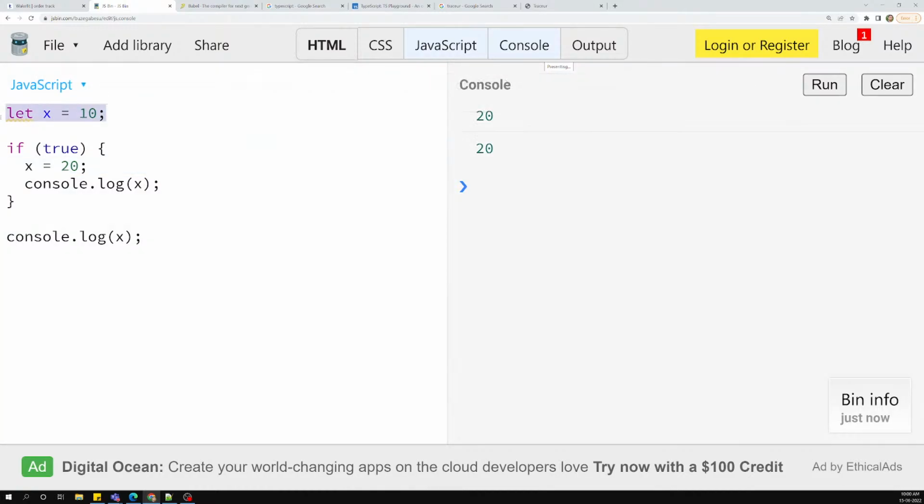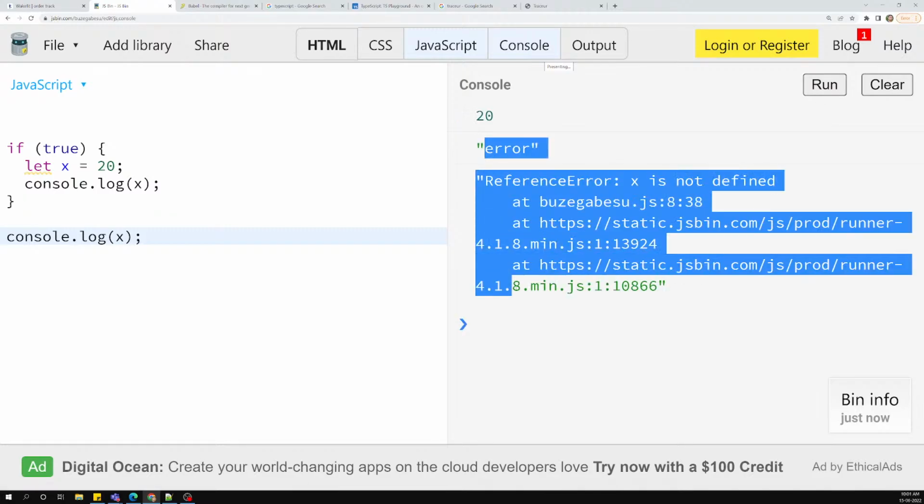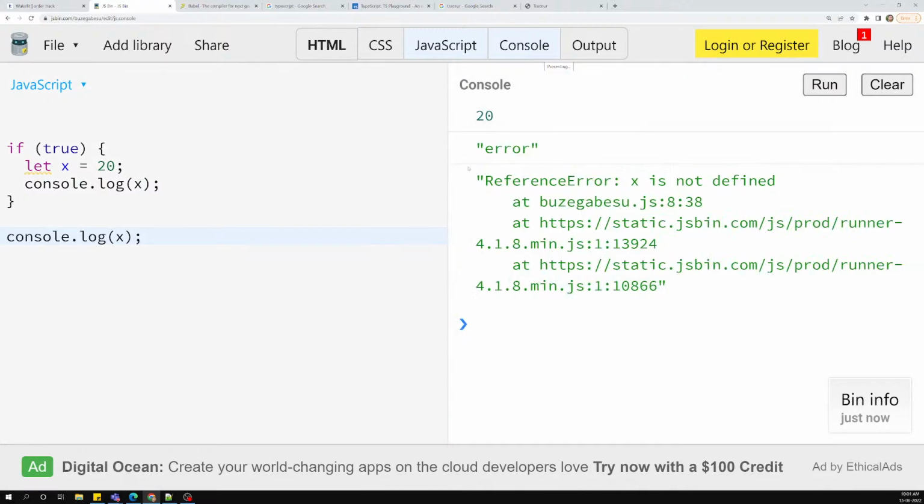Now I will try to remove this one and make it let x is equal to 20. So this x is defined only in the if block. Now if you try to see the output, what could be the output here? Now we got an error. Previously with var we didn't get an error, we got 20 as an output. Now it is telling that x is not defined.